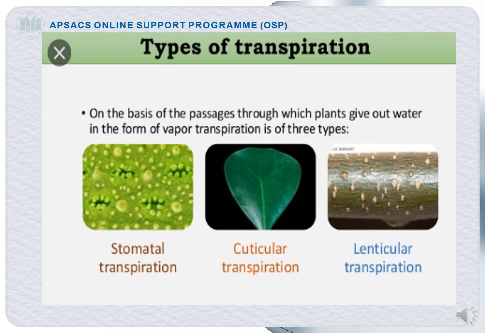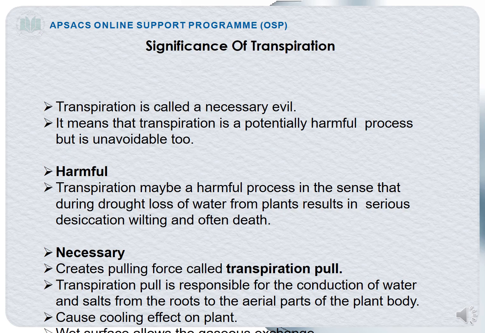Here you can see the diagrams of stomatal transpiration, cuticular transpiration, and lenticular transpiration. Look at stomatal transpiration: this type of transpiration takes place with the help of stomata, the small pores that are present on the leaf surface. Cuticular transpiration is the type that takes place with the help of the cuticle. A cuticle is a layer that is present above the upper epidermis, right? And lenticular transpiration: the small pores that are present on the stem, and when the water is evaporated from these lenticels, that type of transpiration is known as lenticular transpiration.